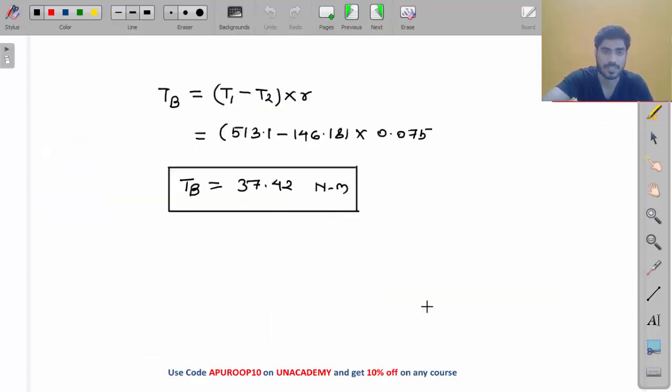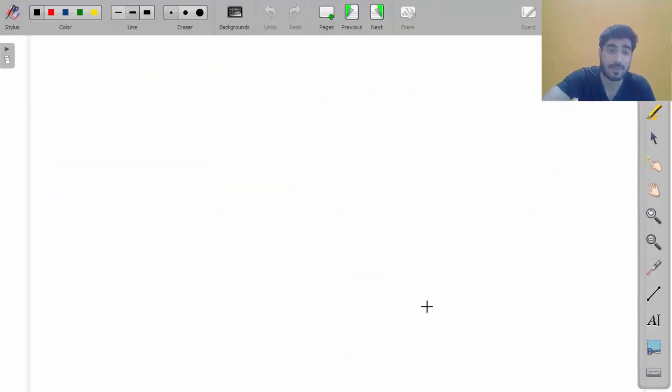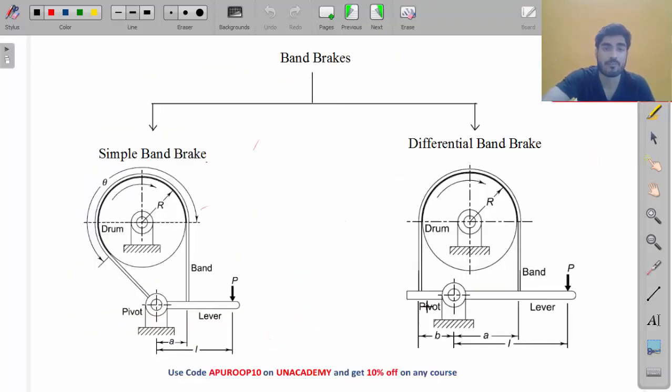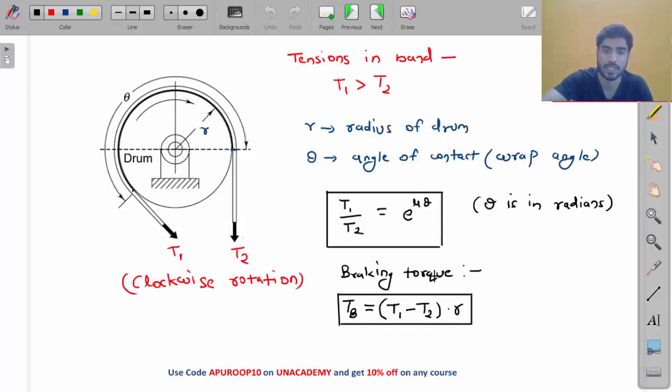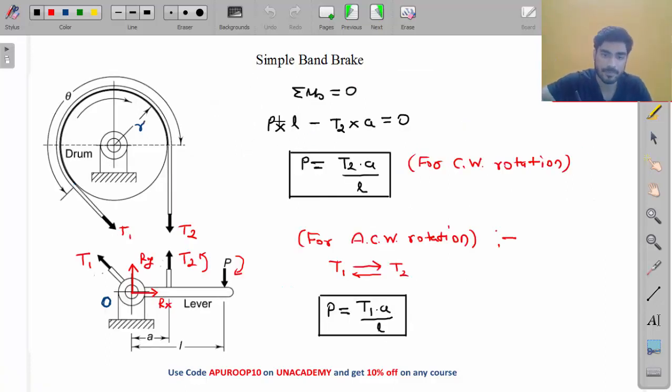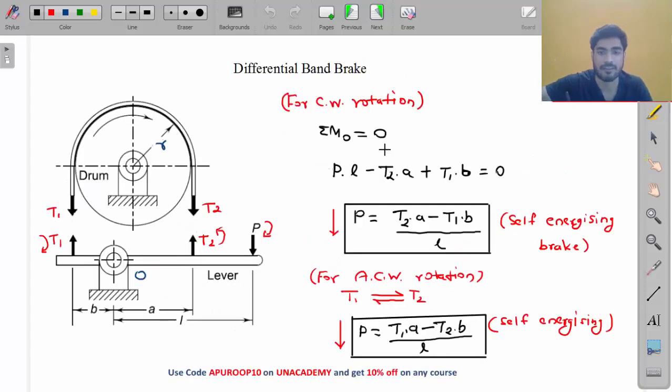So this was the end of band brakes, my friend. In band brakes, we saw two types: simple band brake and differential band brake. Simple band brake means one end is directly attached to the hinge, and differential band brake means both the ends are attached at different points. They are not connected to hinge. We considered simple band brake and found the value of P. Then we considered differential band brake and found the value of P.